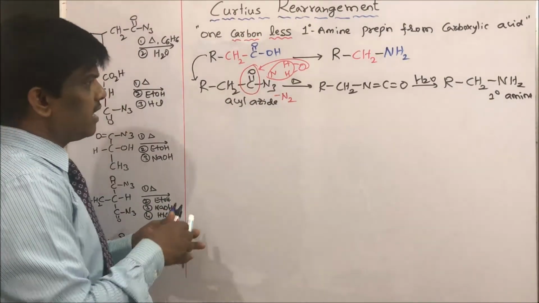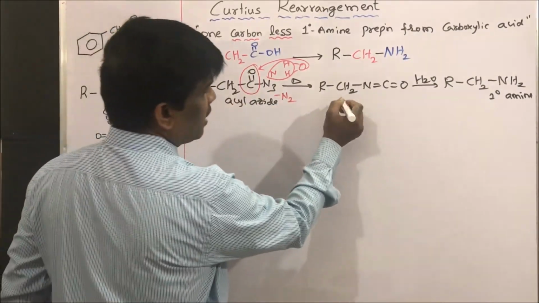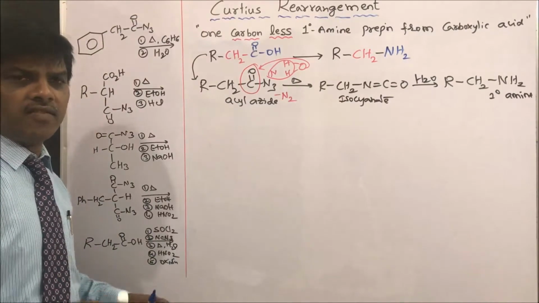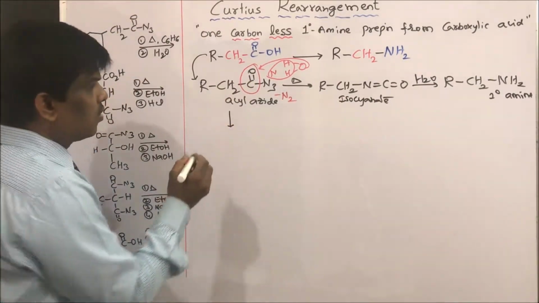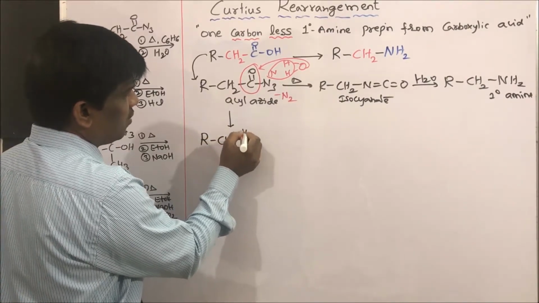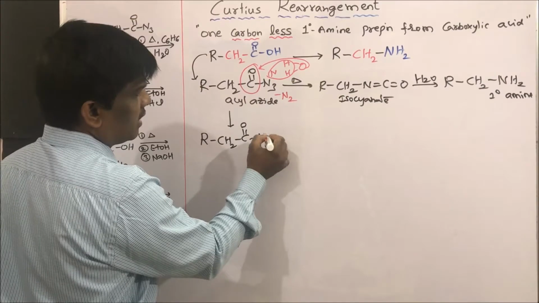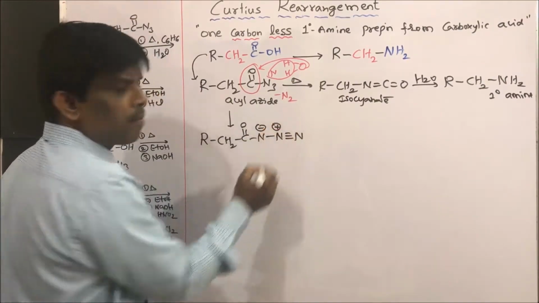Then what is this reaction? So we have prepared acyl azide to give isocyanate. Yes, students, what is the first step? Yes, acyl azides. So how can I write acyl azide? Yes, this is RCH2CO-N triple bond N, this is minus and this is plus.